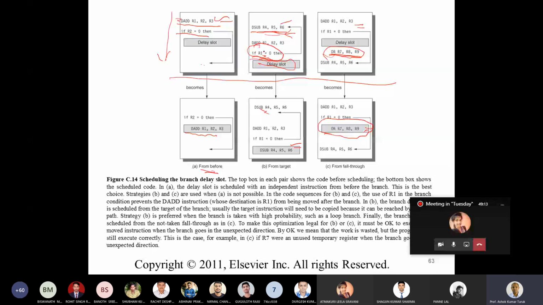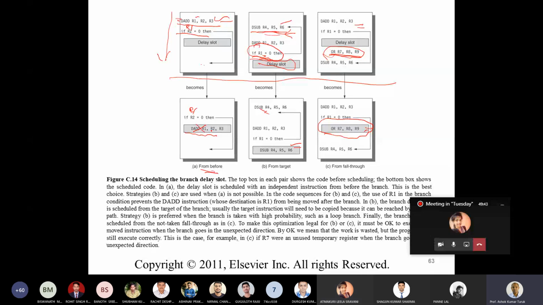Otherwise, I cannot put it. So had this one been R1, let's say I put this one as R1. If R1 equals 0, now let's look at the add instruction here. This add instruction I have moved into the delay slot. If this becomes R1, then this instruction cannot be moved into the delay slot. I am saying, if the branch target has a dependency on R1.